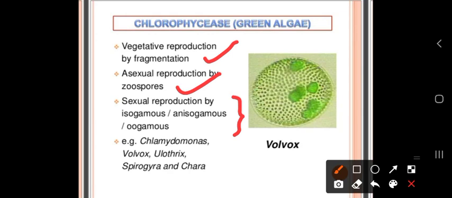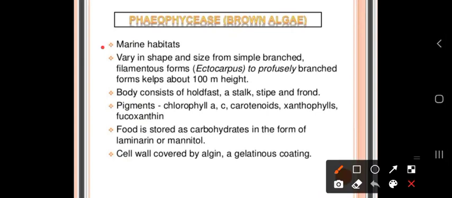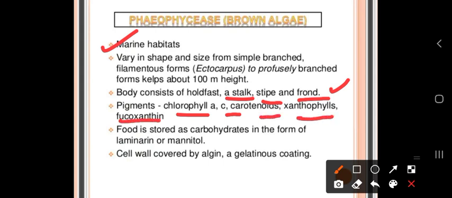Some common green algae are Chlamydomonas, Volvox, Ulothrix, Spirogyra, and Chara. Now, brown algae, they are mostly present in the marine habitat. The body consists of a holdfast, stipe, and frond, which is a leaf-like structure. The pigments present in the brown algae are chlorophyll a, c, carotenoids, xanthophyll, and fucoxanthin. So xanthophyll and fucoxanthin are responsible for the brown color of the algae.